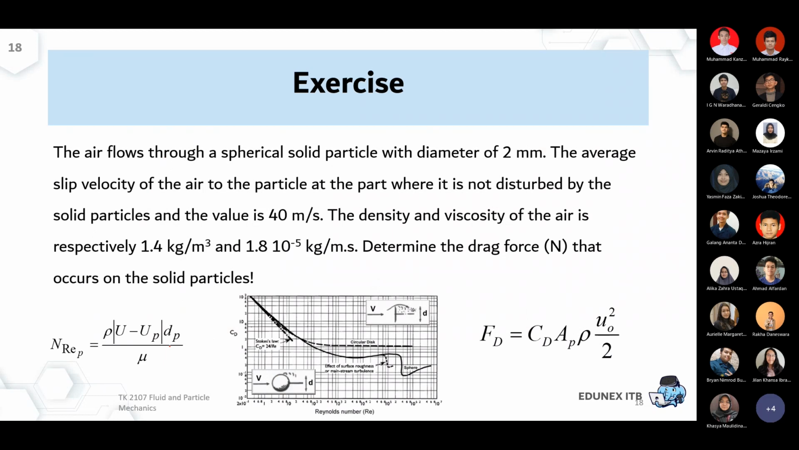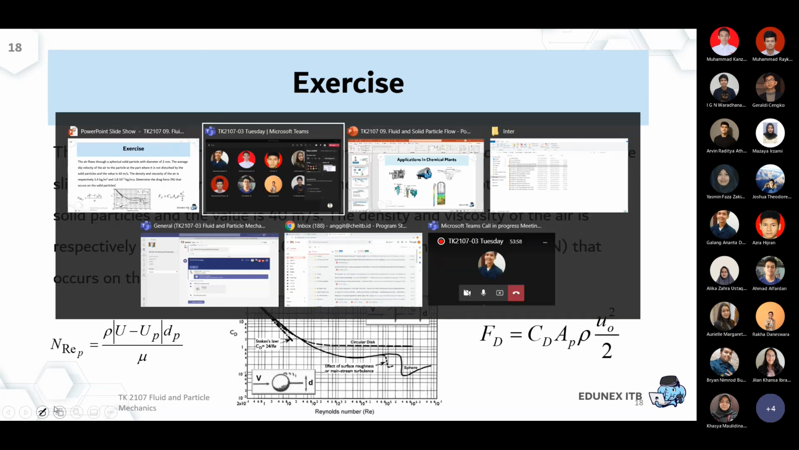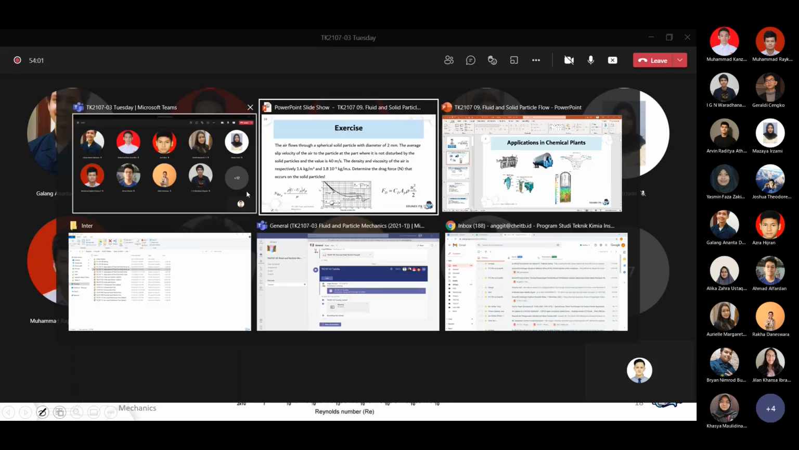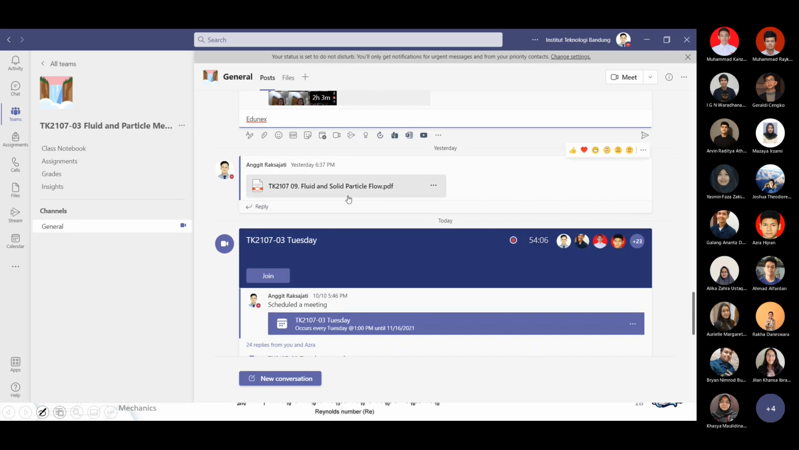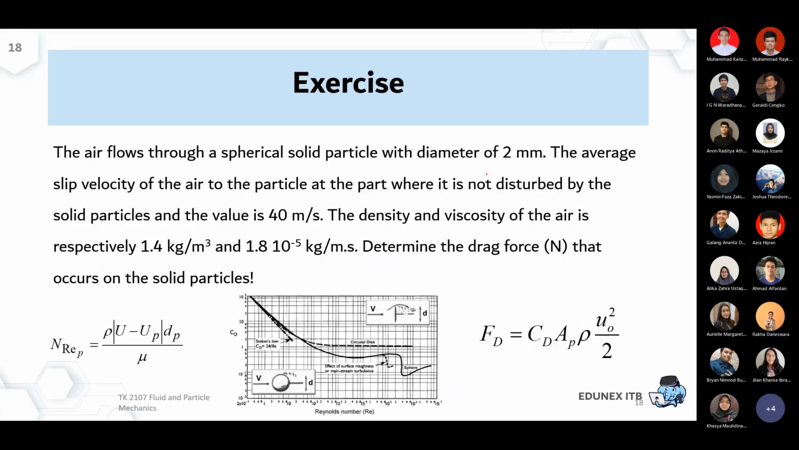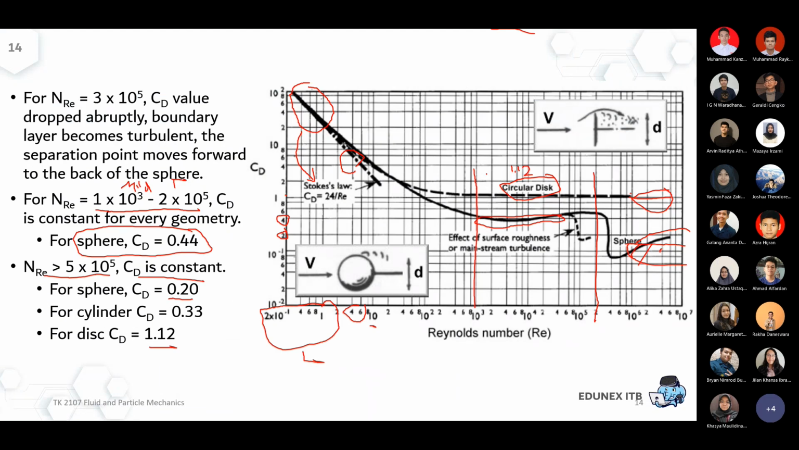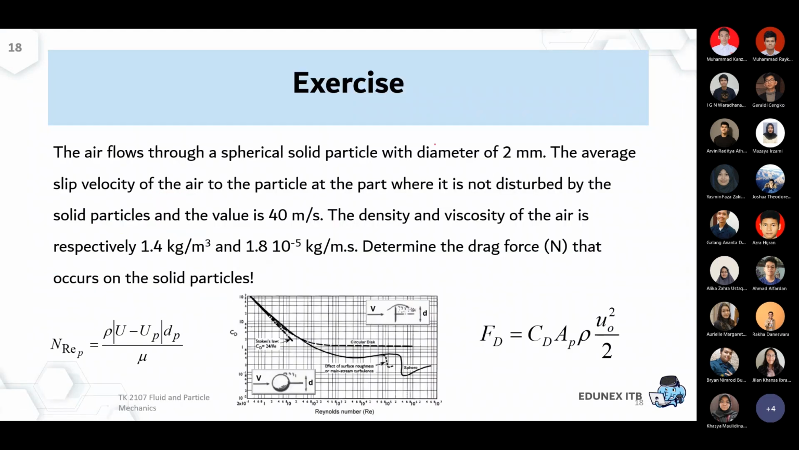Okay, so I think that's it from me for today. Before the class on Thursday, please read this exercise. I think I already uploaded the updated slide in MS Teams yesterday, if I'm not mistaken. Yes, this one. Yesterday evening, I uploaded the updated slide. We already finished up until the chart explanation. So please do this exercise, and then we'll discuss quickly on Thursday